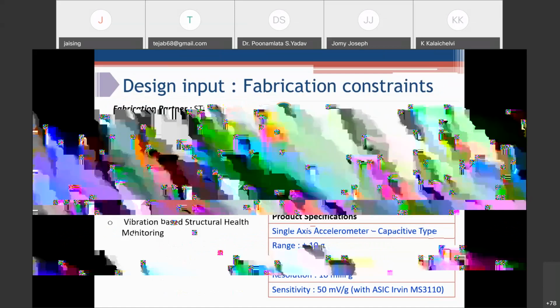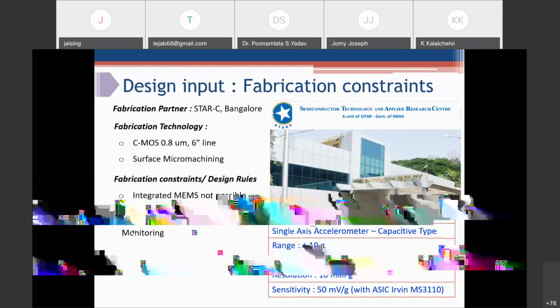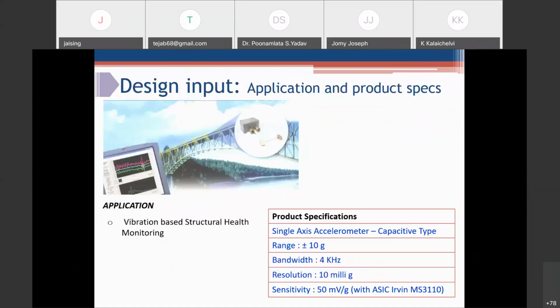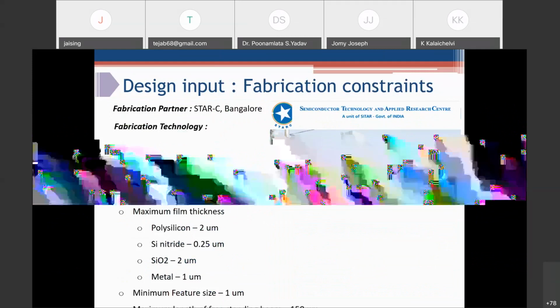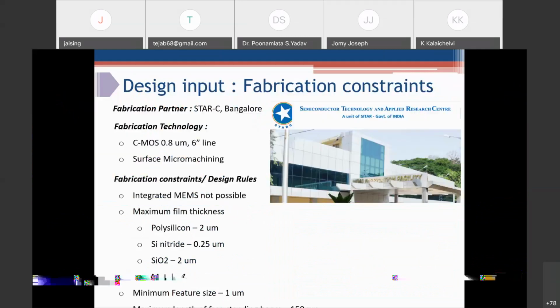The other design input was fabrication, so we had to identify our fabrication partner. The fabrication process is not available with us, so from the partner, in this case, STARS in Bangalore, we took the design rules.